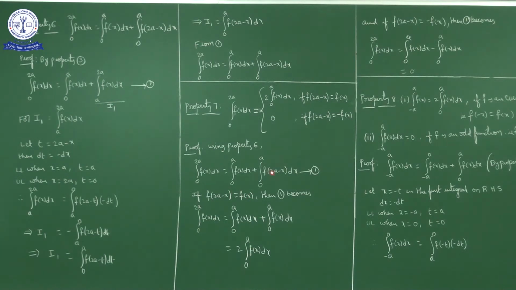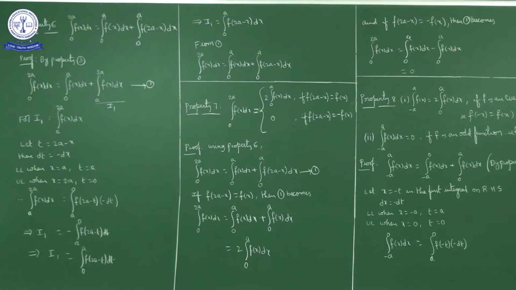Now in this place we'll write f of x, no? Then integral 0 to 2a f of x dx equals integral 0 to a f of x dx plus integral 0 to a f of x dx. So the same term is added twice. So what will we get? 2 times integral 0 to a f of x dx.